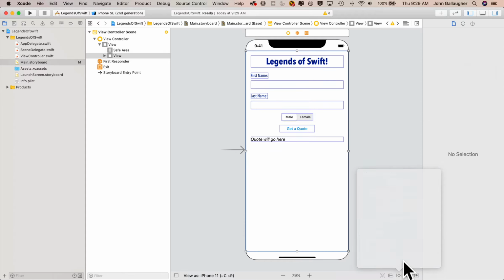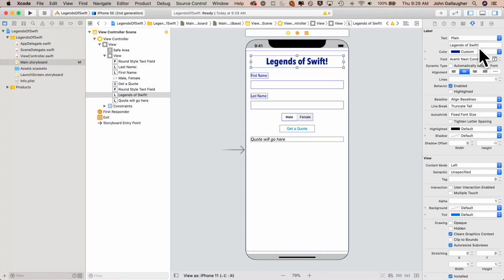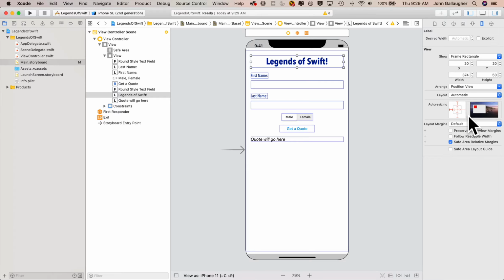Now let's set up auto resizing. So I'm going to click on my Legends of Swift label, then click the size inspector. I want this to be constrained to the top, left, and right, so those outside lines should be clicked in red. And I also want it to stretch left and right, so I'm going to click on the horizontal line so that that's in red as well. The first name and last name static labels don't need any change at all, so I'll leave those alone.